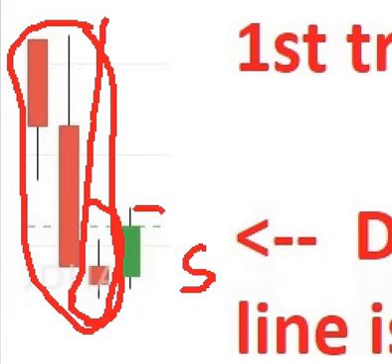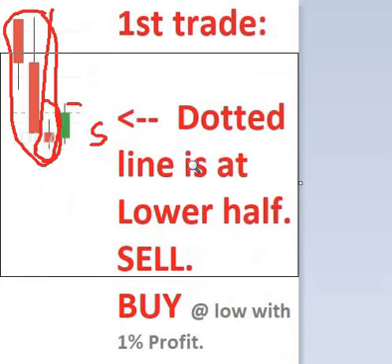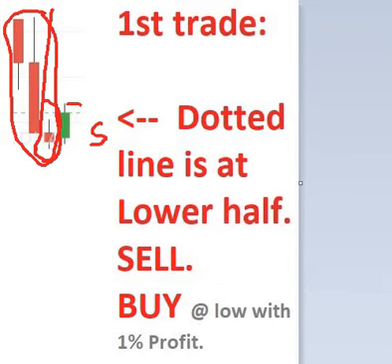I will reduce this zoom so that you can see the whole image. So first trade at 9:45 is somewhere here. A dotted line is at the lower half, so you need to sell first and then buy at low with 1% profit, which I've already explained 2-3 times earlier.